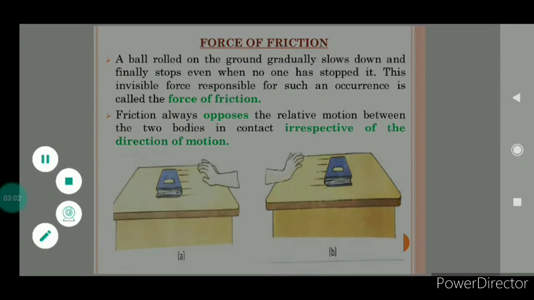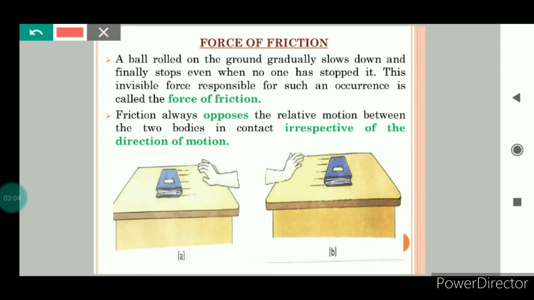So what we can conclude: frictional force always opposes applied force. If you apply force in this direction, then frictional force will act in the opposite direction, because it always acts opposite to the direction of motion of the object.